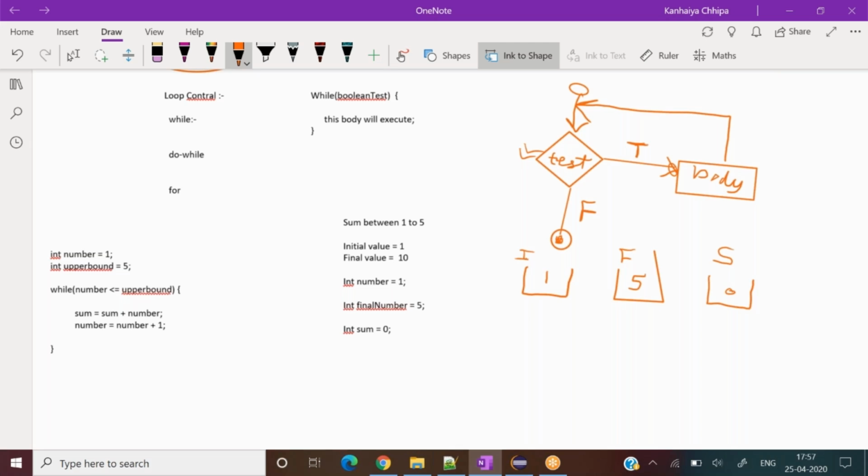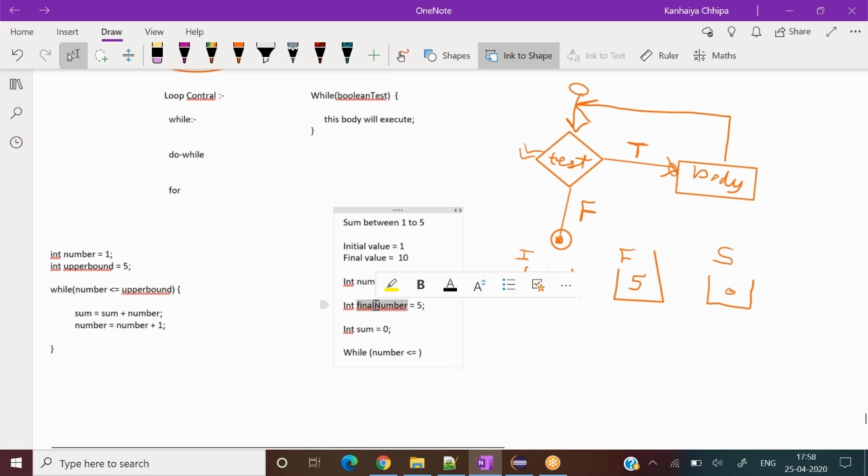Now we have to write some condition here. What should be the condition? Until my initial value becomes the final value, until that time my loop should keep executing. So how can I do it? While number is less than or equal to the final number. Until my initial number reaches the final number, keep on executing this loop.